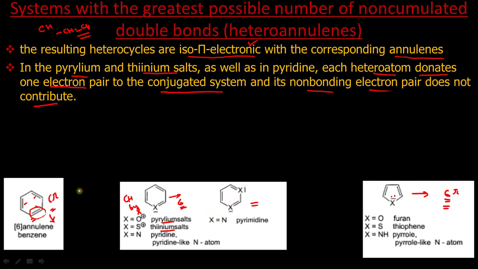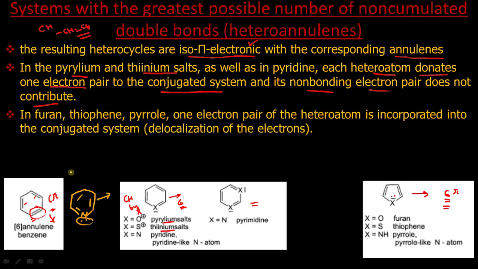Suppose we have pyridine, this. Its two electrons are involved in conjugation, and the two electrons which are non-bonded are not part of the conjugated system. So its system contains only 2, 4, 6 pi electrons.